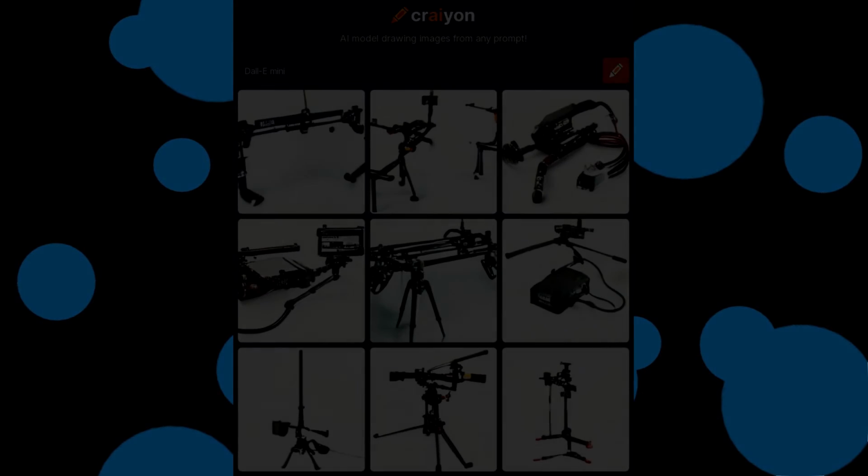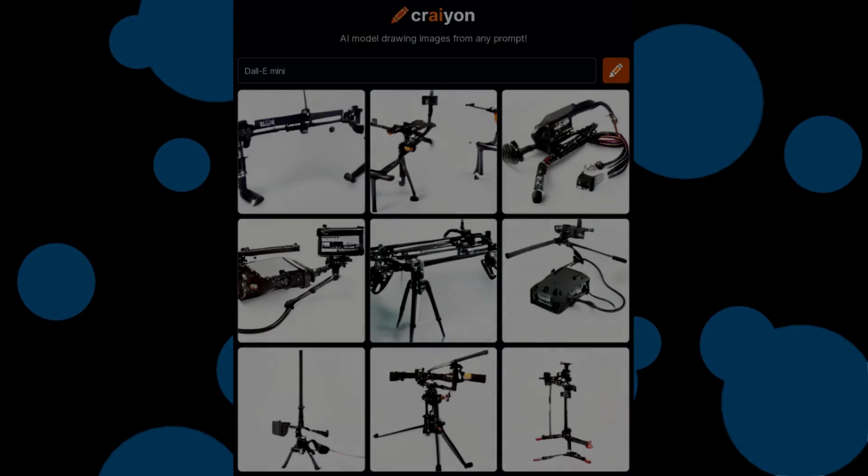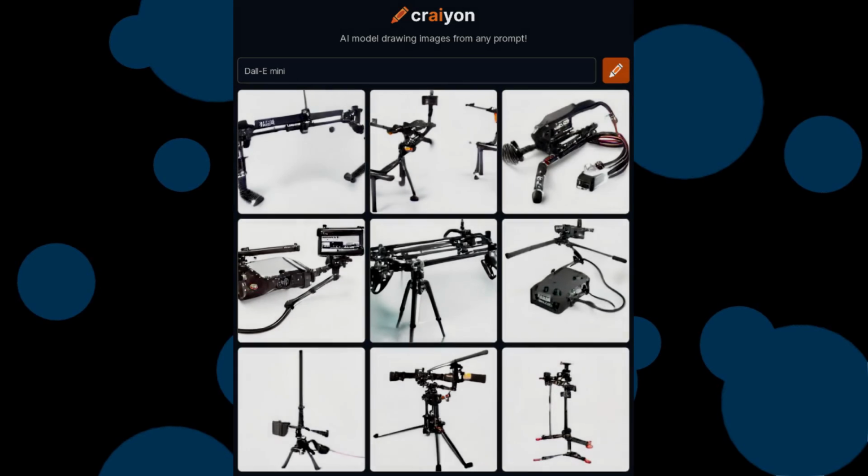You'll probably recall that I said that this AI has a predecessor, so I wanted to see if it could generate Dall-E Mini, and the results are odd. Are these things used to make these images? What are they? Tell me in the comments.